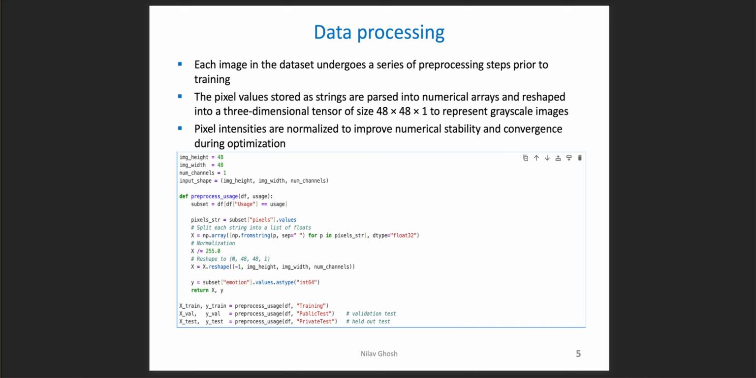The image height is 48, image width is 48, and the number of channels is 1. In the pre-processing, we split each string into a list of floats. Then we go through normalization and reshape to N, 48, 48, and 1. You can also see that there are three sets of data: training data, public test, and private test. Public test is for the validation test, and private test is basically the held out test, which we will use in the testing later.